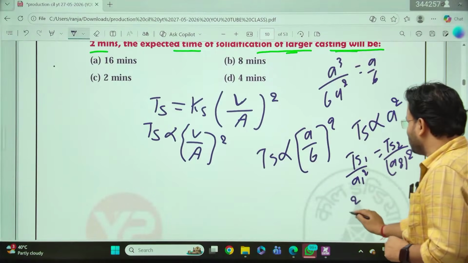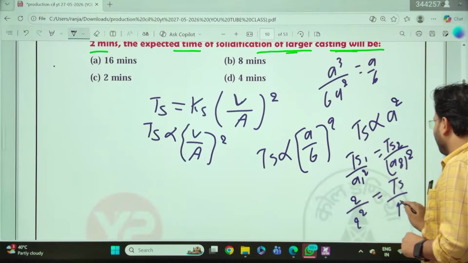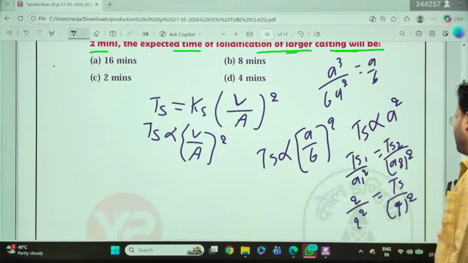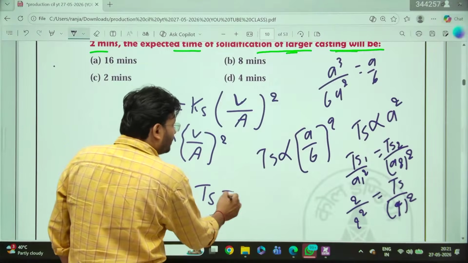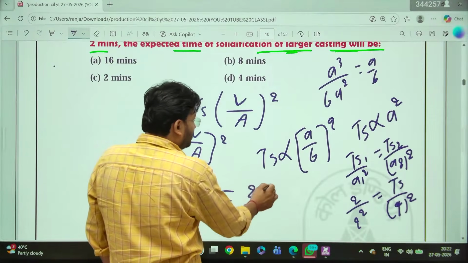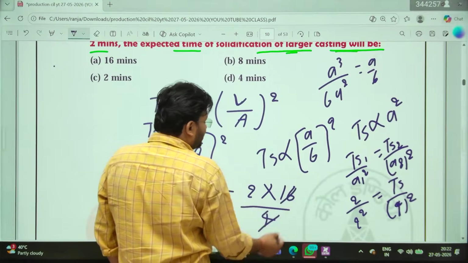A1 squared, 2k squared. TS2 has to be calculated, and this is given as 4 squared. Simple now. So how much are you getting? So the TS is coming out to be how much? 2 is to 16 upon 4. 4 4s are 16, so 8 minutes.